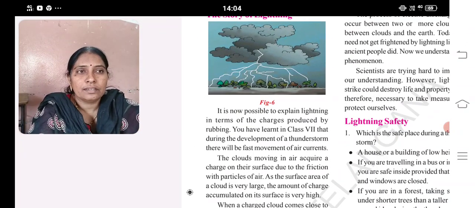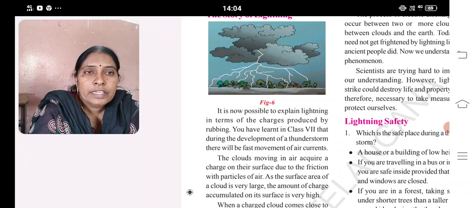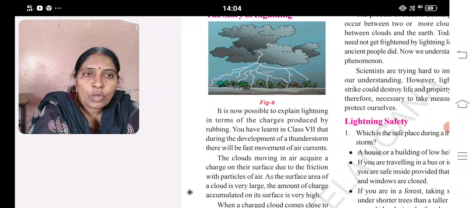Story of lightning. It is now possible to explain lightning in terms of charges produced by rubbing. You have learned in class 7 that during the development of a thunderstorm, there will be a fast movement of air currents. The clouds moving in air acquire a charge on their surface due to friction with particles of air.